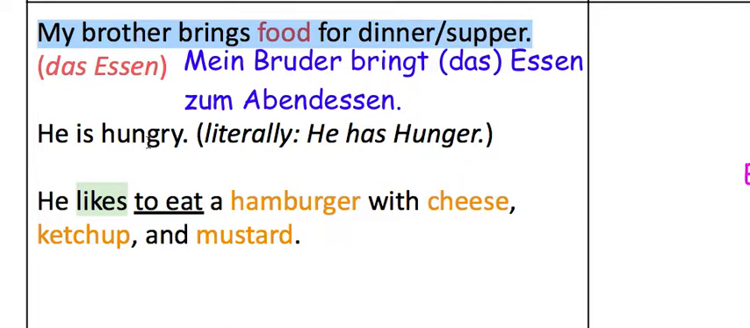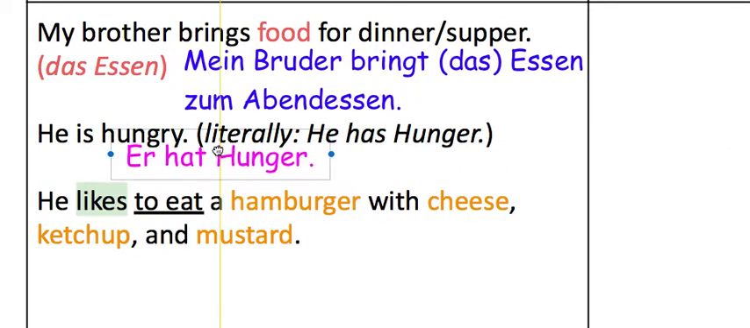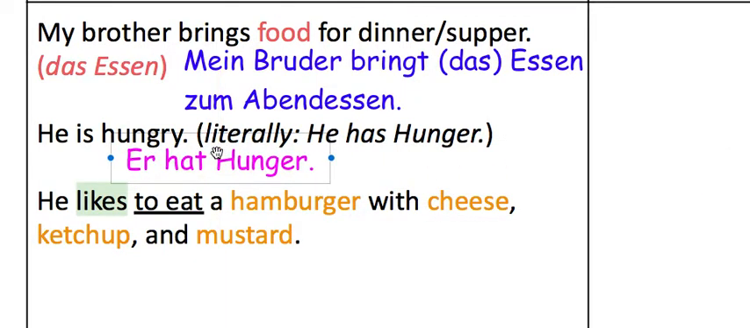The very next phrase we have is he is hungry. But remember, we don't say he is hungry, we say he has hunger, which would be hat Hunger. Hat Hunger. Mein Bruder bringt das Essen zum Abendessen. Hat Hunger. Now the brother must have gone to Runza, or maybe he went somewhere else, but he got a burger. So the person is saying he likes to eat a hamburger with cheese, ketchup, and mustard.